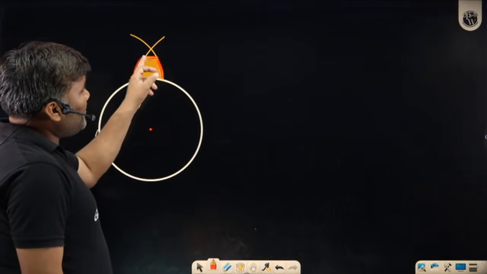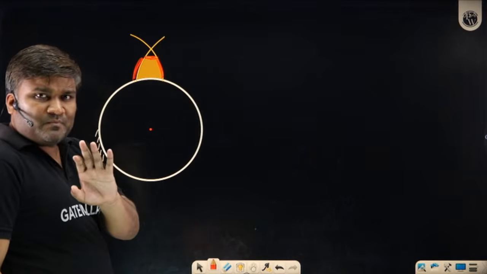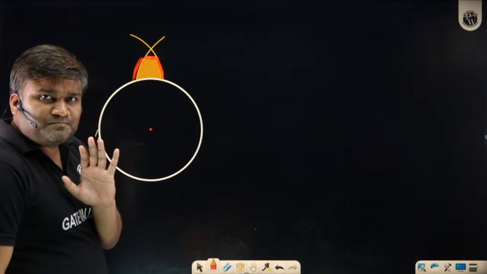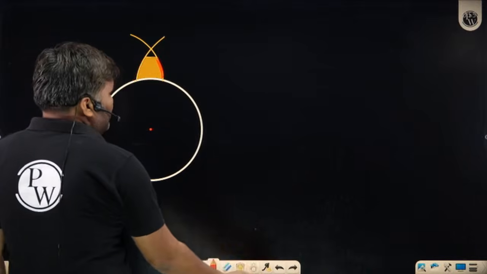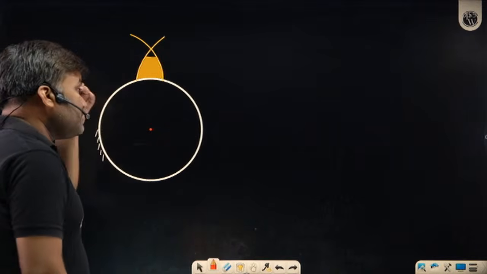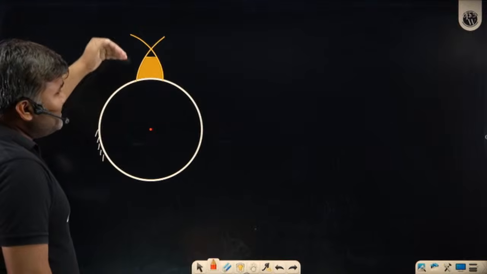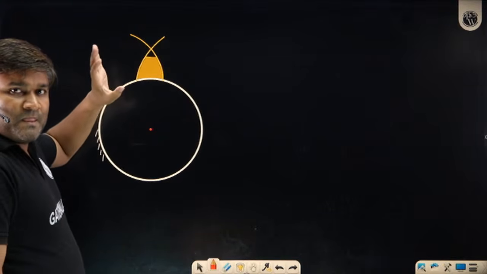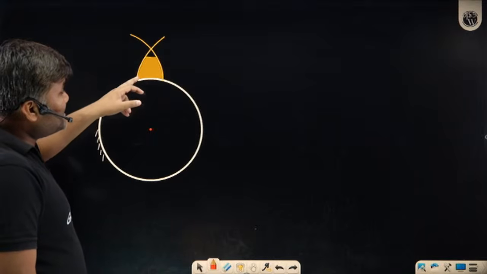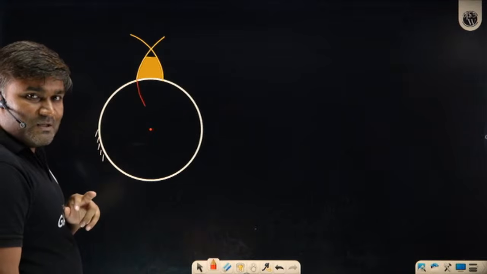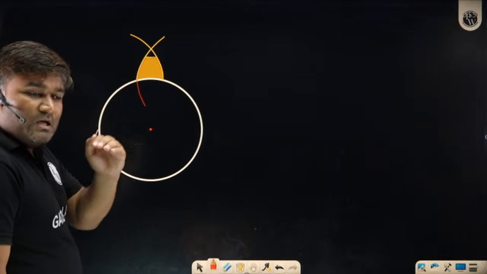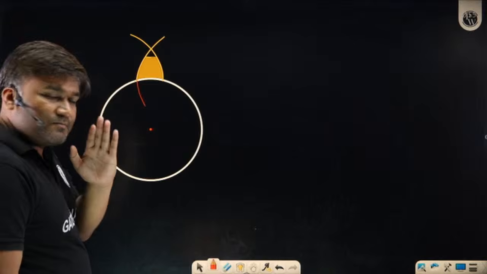This top land is not of any technical use to me. I don't want that tip. Clear? So outside the base circle, I am going to have the involute curve of my tooth. If any portion of the tooth is inside the base circle, that curve is not going to be involute. To be involute, it has to be outside the base circle.